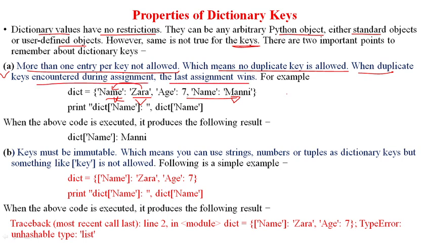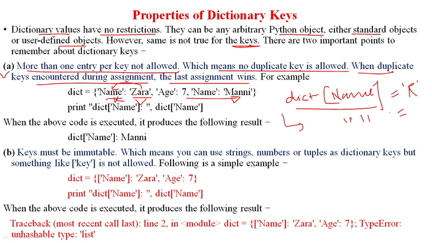It means that if you write dict name, and inside this we have a name, suppose, and I'm trying to assign some new name Raju, and later I'm writing the same statement dict name again, and this time I'm using some other word like Mohan.